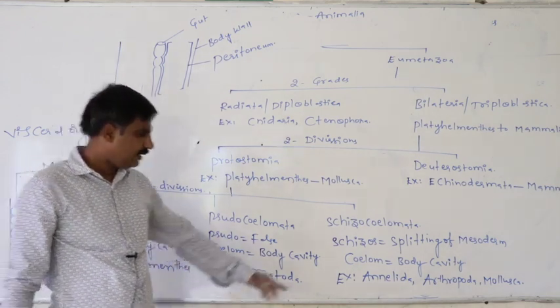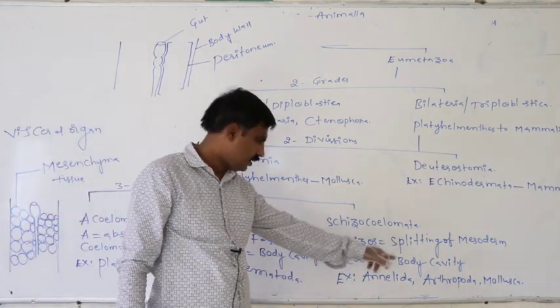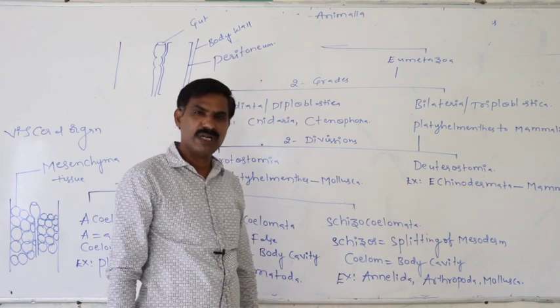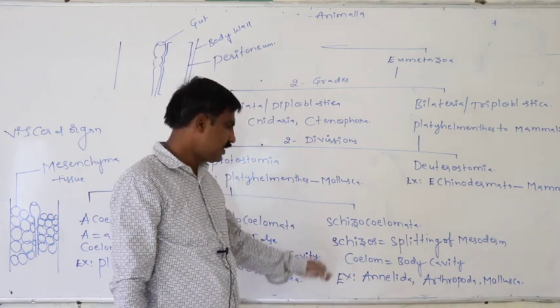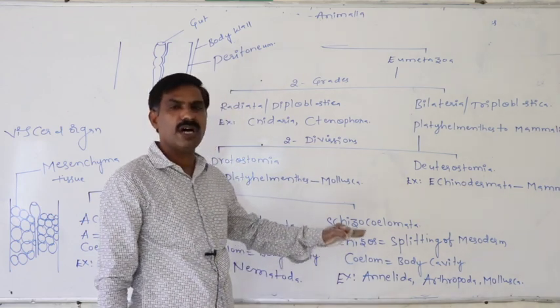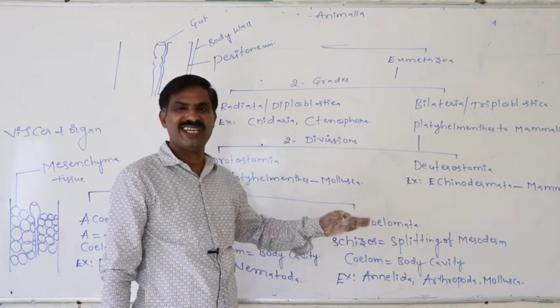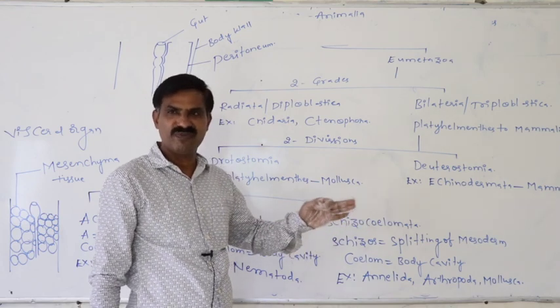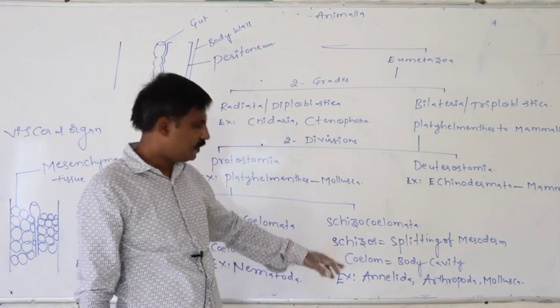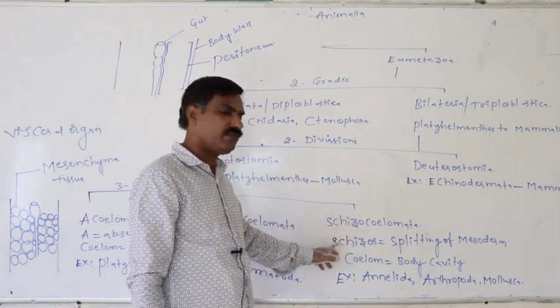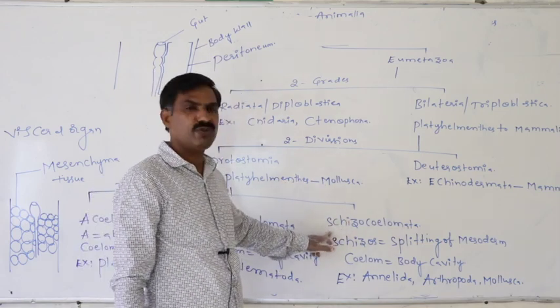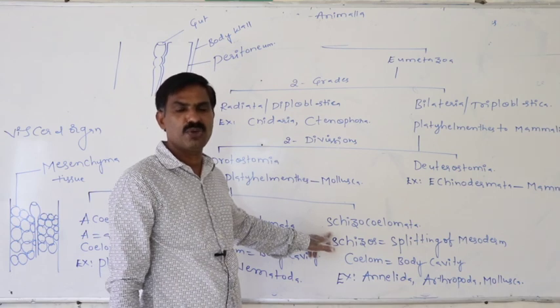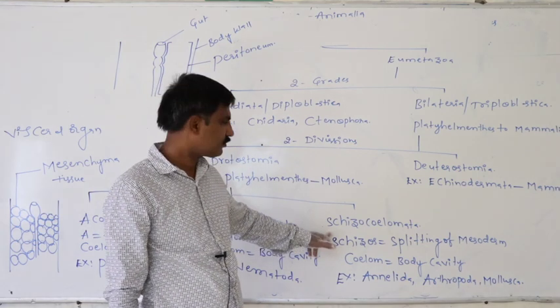Definitely in Annelida, Arthropoda, Mollusca, this coelom or original body cavity is formed due to the splitting of mesoderm. So that only is said to be the schizocoelom. That animal group is said to be the schizocoelomata.